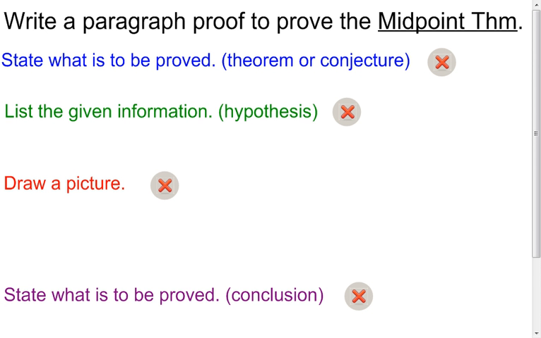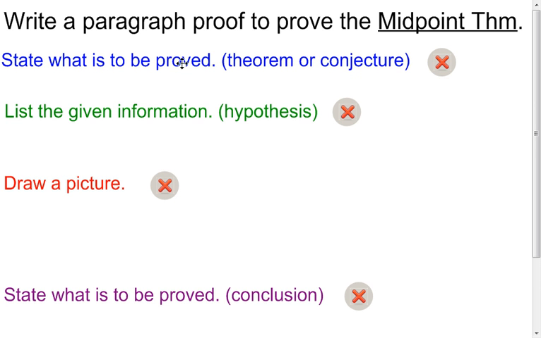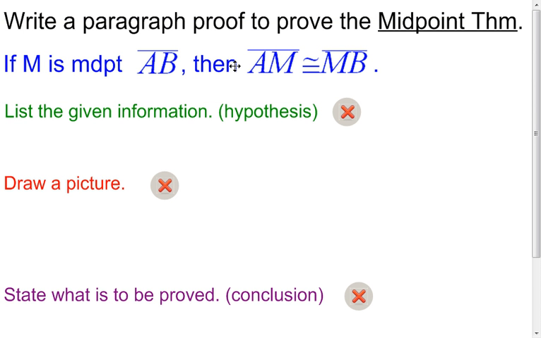So here we go. We're going to take that midpoint theorem that we talked about earlier, and we're going to write a proof for it. We're going to prove that it's actually true. And I'm going to go through my 5 steps. I have them all right here: step 1, step 2, step 3, step 4, and then down here step 5. So we have to state what is to be proved. Again, step 1 is state what the actual theorem says. So all I've done is take that sentence from a few slides ago, literally copied and pasted it right here. So you just write it down.